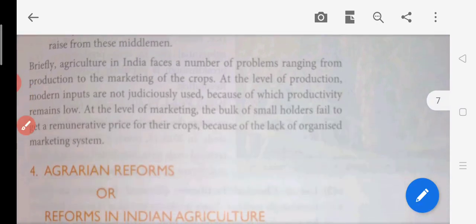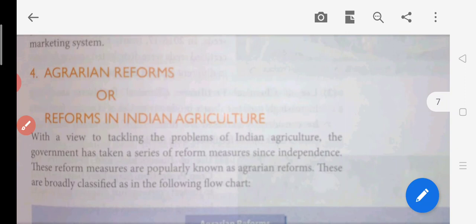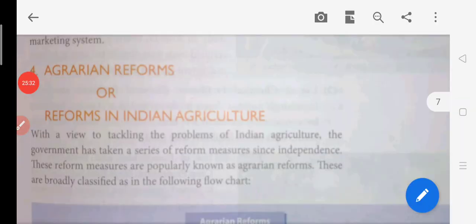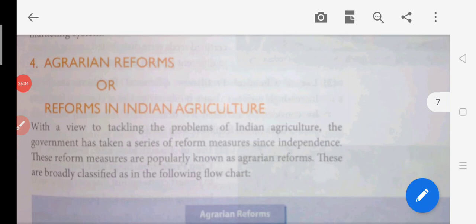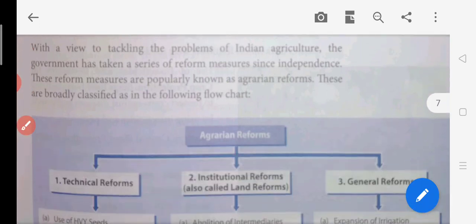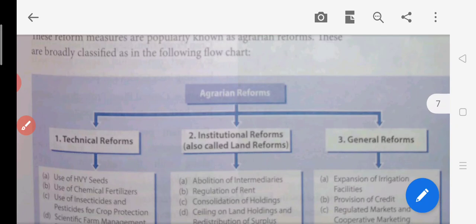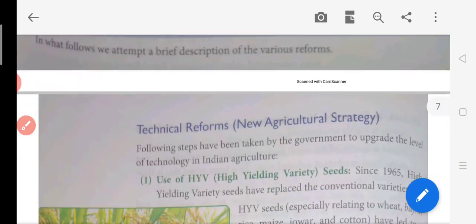Now after this, agrarian reforms come into the picture. In these agrarian reforms we are going to learn about three things. First, technical reforms, then land reforms, and then general reforms. Basically all these changes or reforms are made to improve the condition of Indian agriculture. So let us begin with technical reforms first.